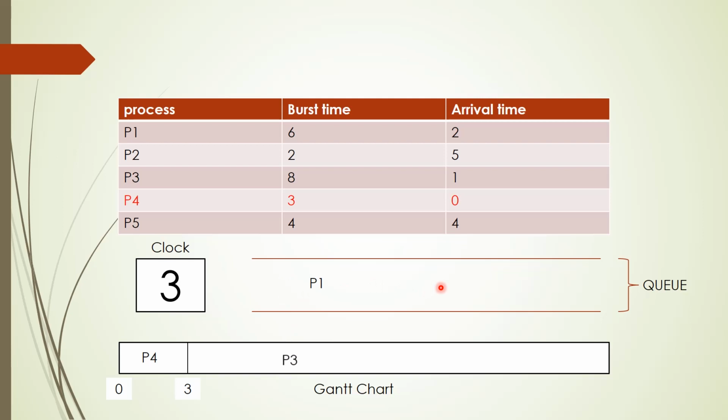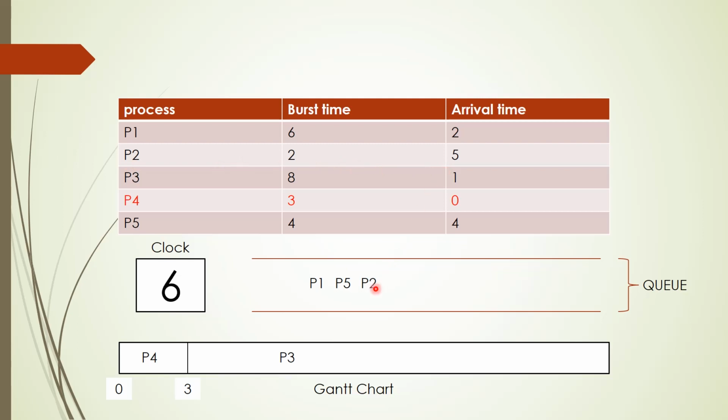Now this is non-preemptive. So when a process is executing, it will be executed till its completion. Now we have P3 which needs 8 clock cycles. But in the meantime, in clock cycle 4 we have P5, so P5 is put in the queue. Then in clock cycle 5 we have P2, so P2 is also put in the queue.